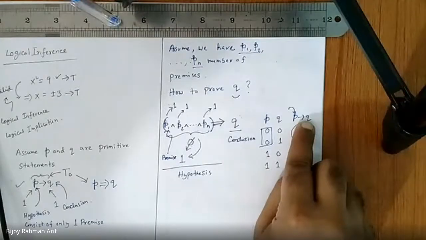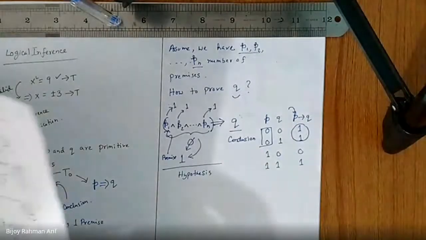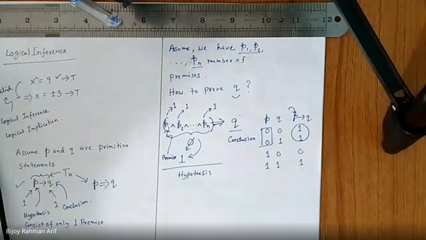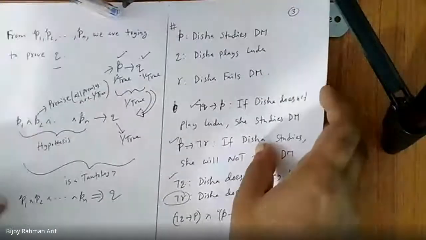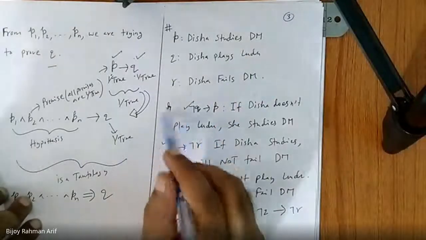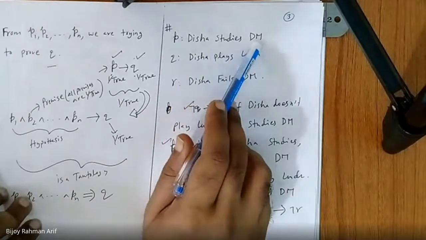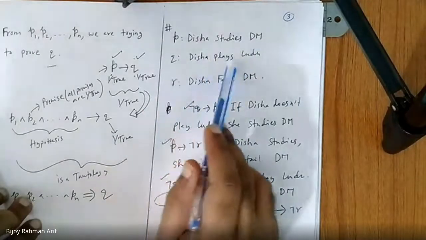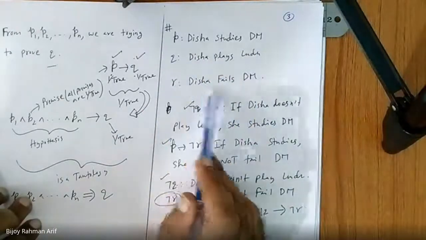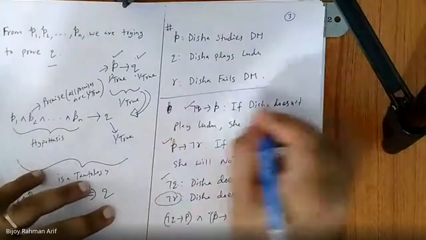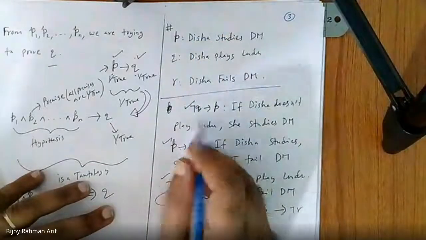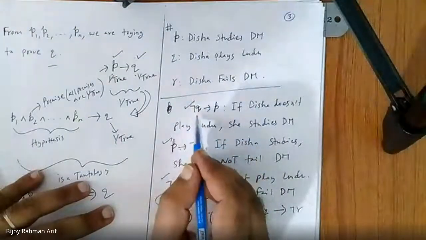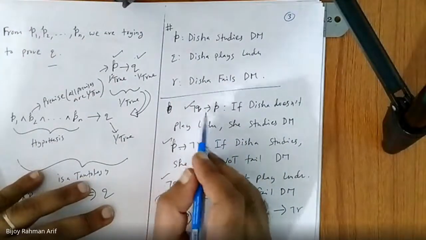Yes. So let's go to the example. Last class we have already given you an example. P is Disha studies discrete mathematics. Q is Disha plays Ludo. R is Disha fails discrete mathematics. These are my primitive statements. Then out of these primitive statements, I come up with compound statements: not Q implies P.